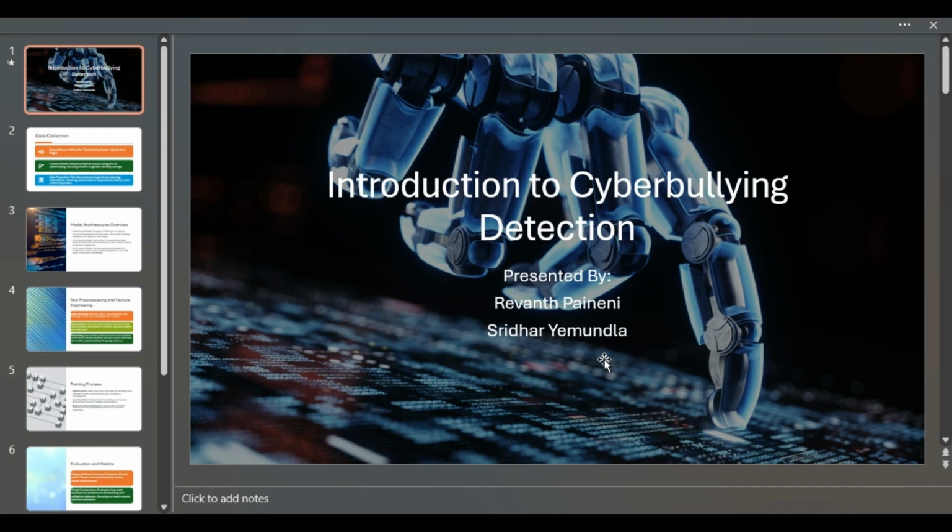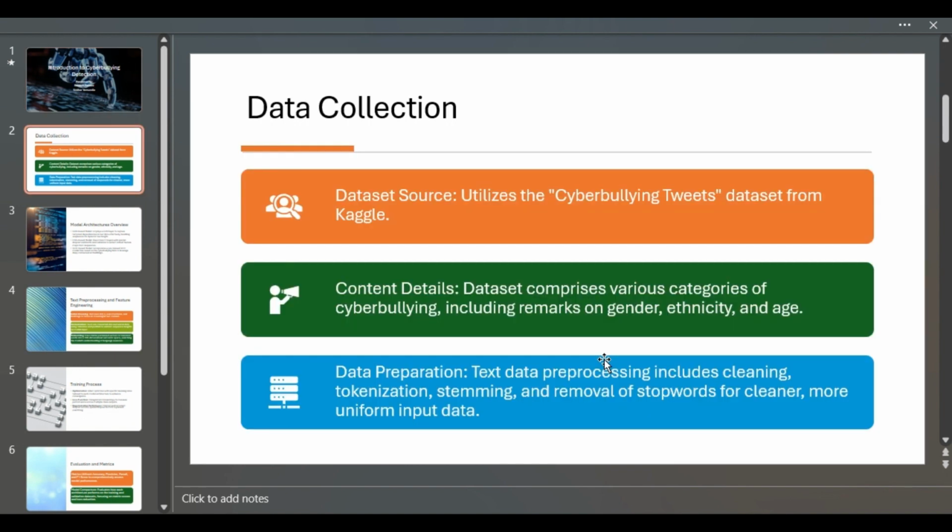Hi, today we are diving into the critical issue of cyberbullying and how we can leverage advanced machine learning techniques to detect and potentially prevent it. Our objective has been clear: to develop a robust neural network that can accurately identify cyberbullying from social media text. We utilized the comprehensive cyberbullying tweets dataset available on Kaggle.